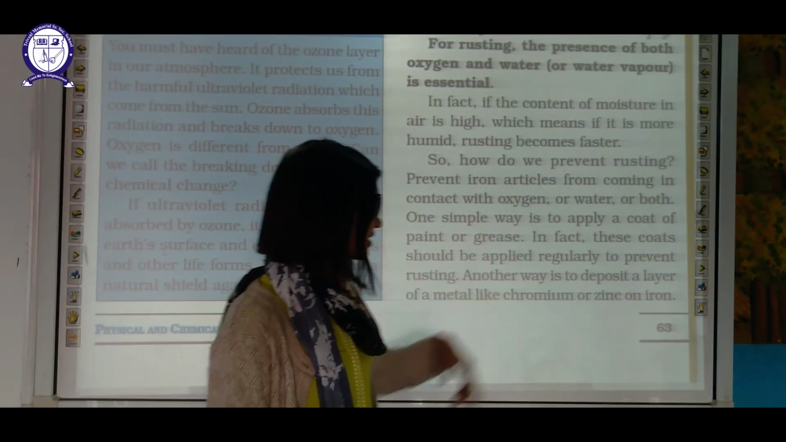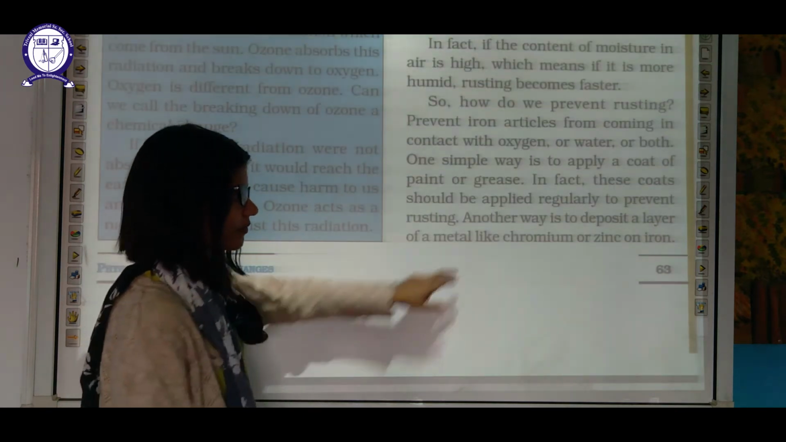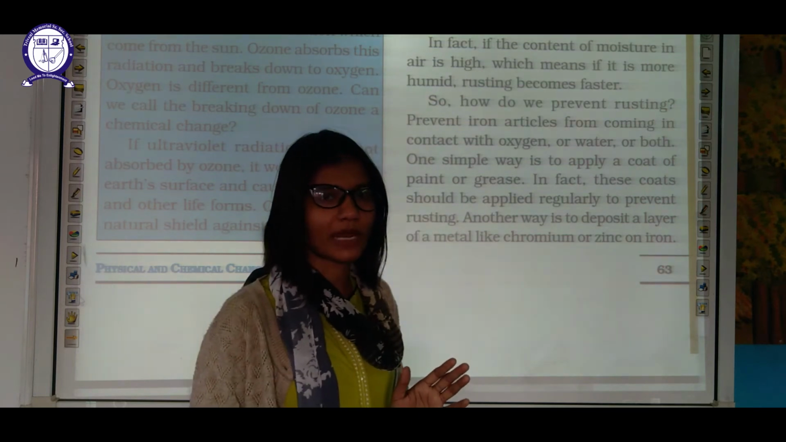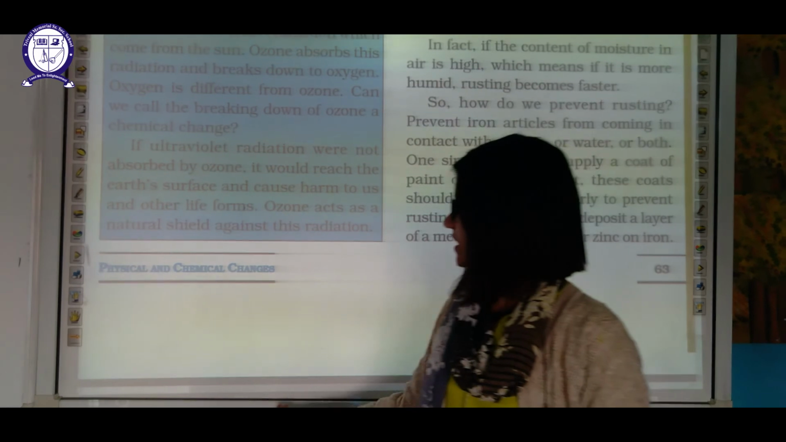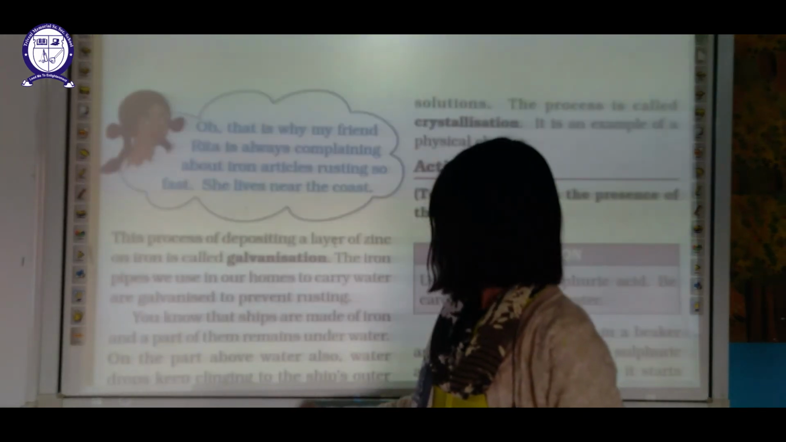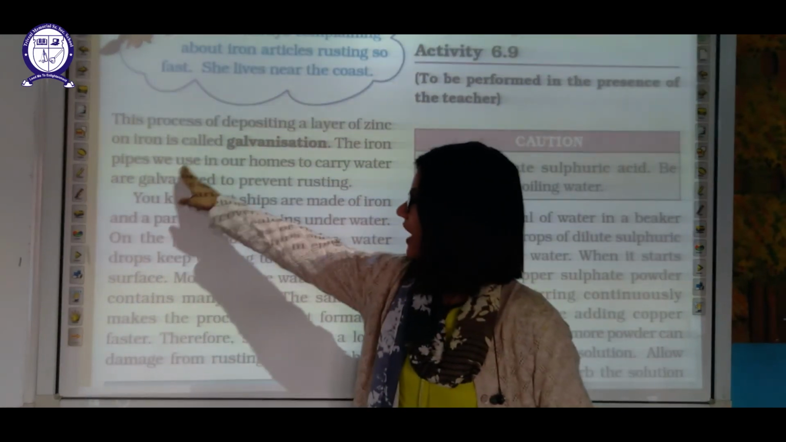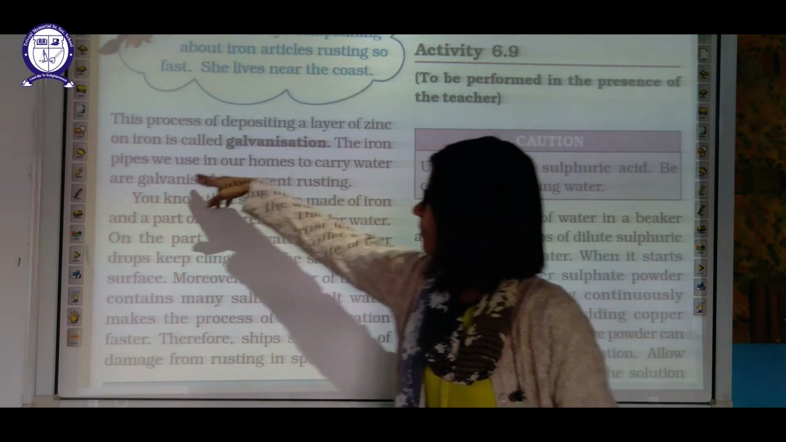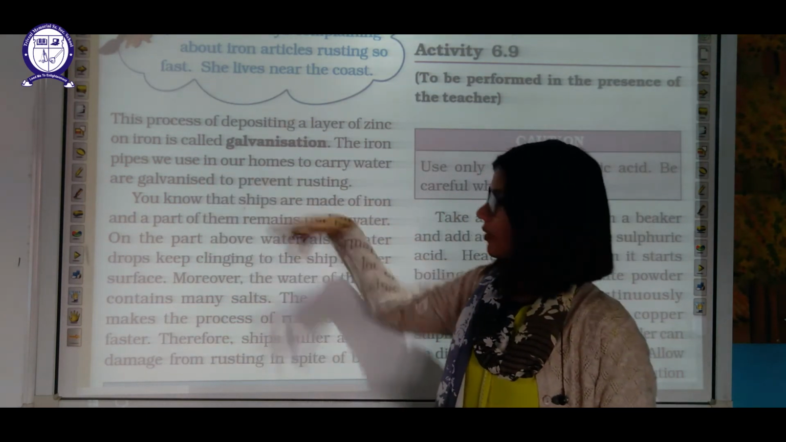Another way is to deposit a layer of metal like chromium and zinc on the iron. Chromium and zinc do not rust. Okay, if you apply a layer of these metals over iron, then it will prevent iron from rusting. This process of depositing a layer of zinc on iron is known as galvanization. The iron pipes we use in our homes to carry water are galvanized to prevent rusting.